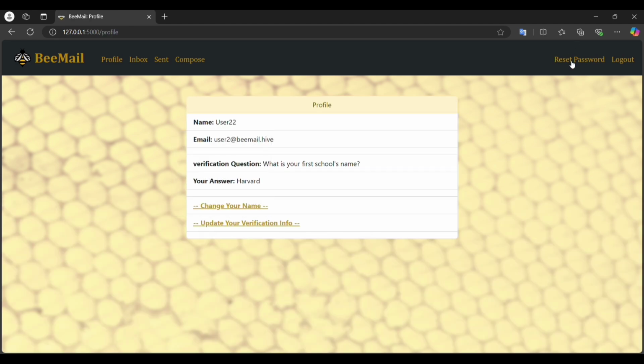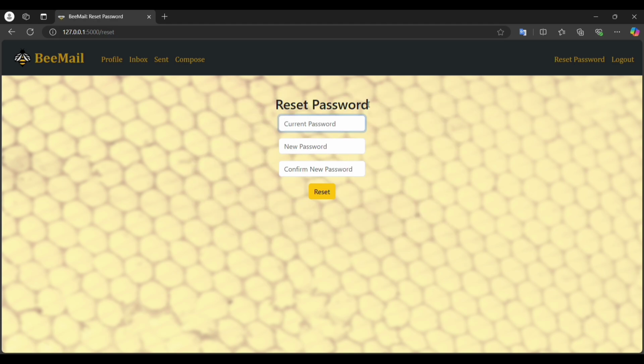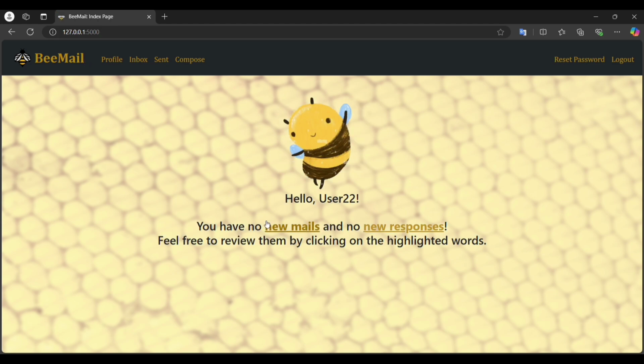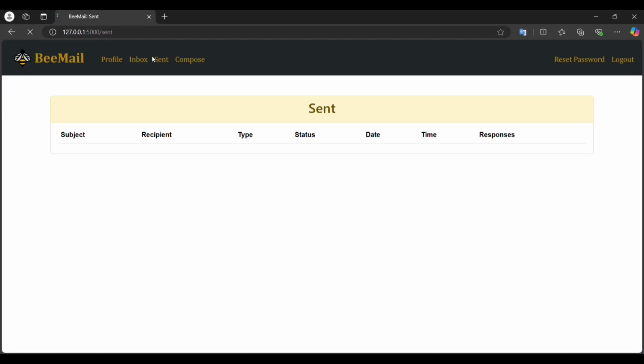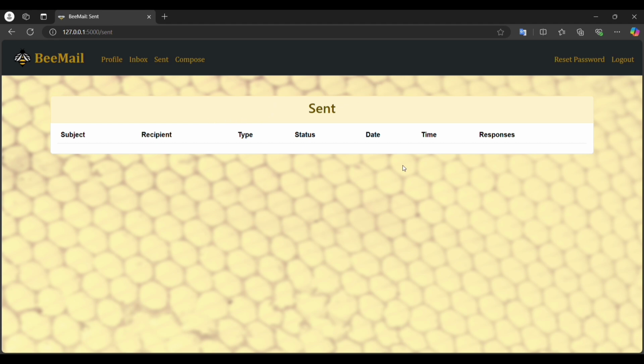And then we can reset the password by typing the current password and then the new password and confirmation. And then we can access new mails, new responses, and inbox. All these three have the same layout, the one I mentioned, the inbox layout. You can see that they are all similar, just the title is different and the type of messages selected from the database is different. And then we have sent, which is different from those layouts since it has more information about the message and the recipient instead of the sender.